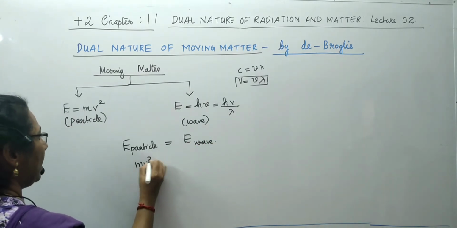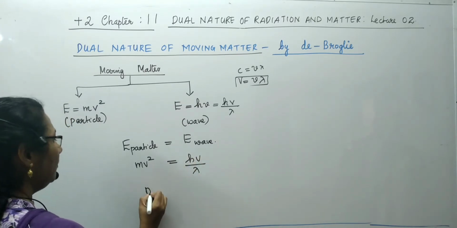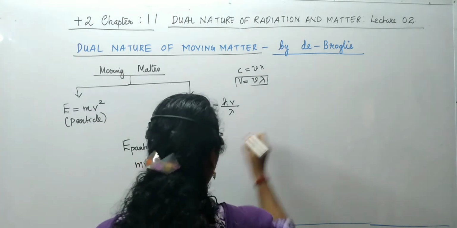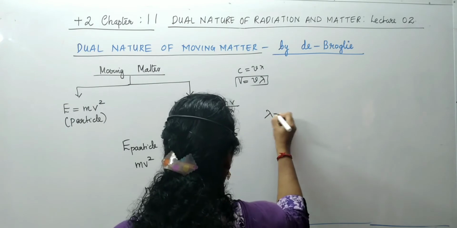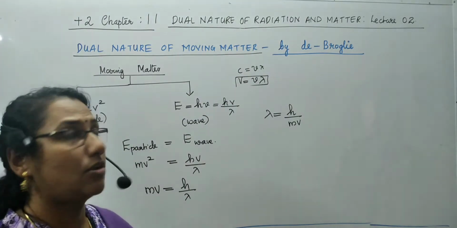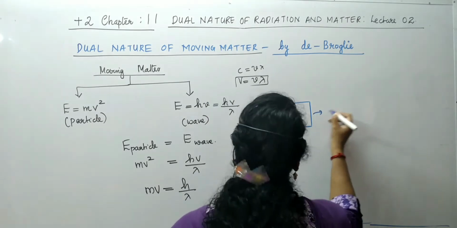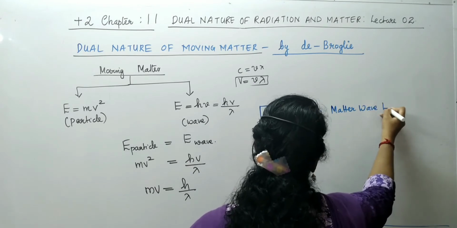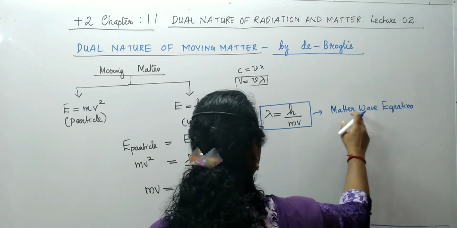Therefore, mv square is equal to hv by lambda. v cancelling, we can write mv is equal to h by lambda, or finally, on cross multiplying, lambda on the LHS and v on the RHS, we get the equation lambda is equal to h by mv, and this equation is called de Broglie's matter wave equation. That is the equation which shows the matter as a wave.